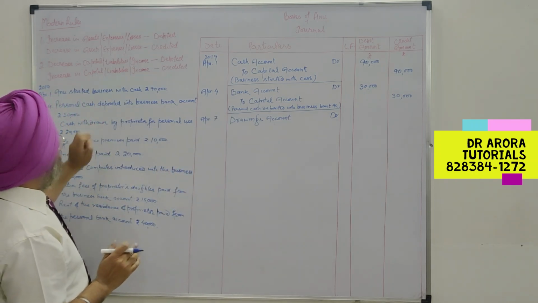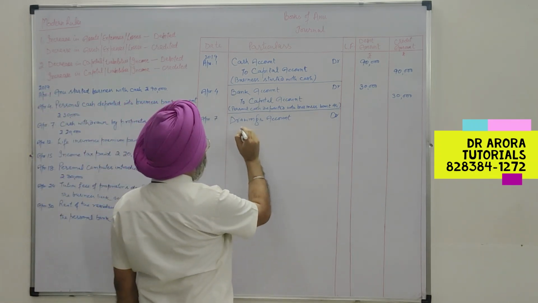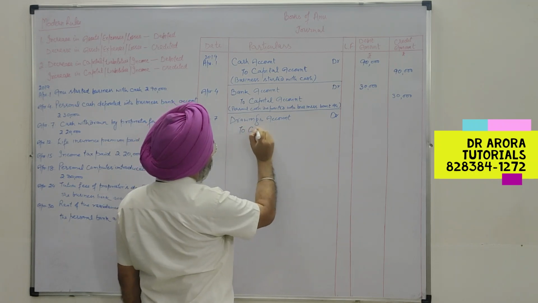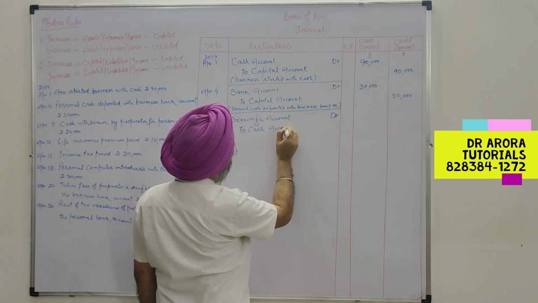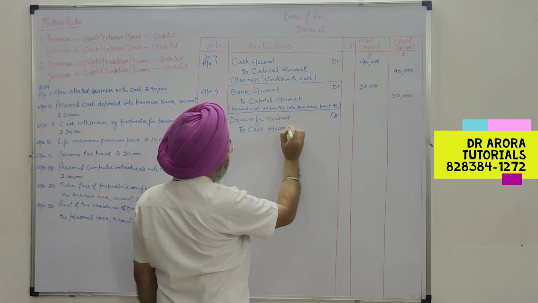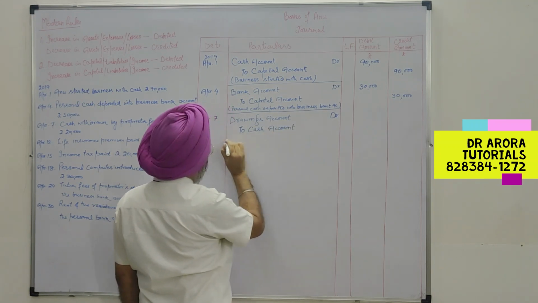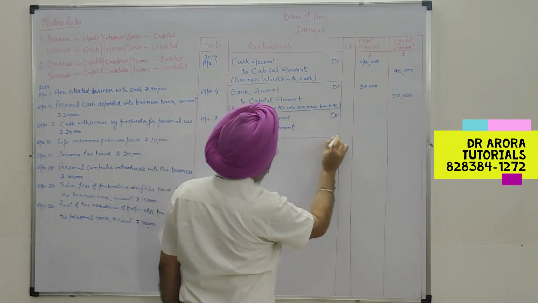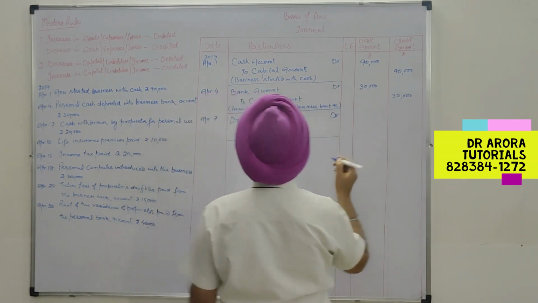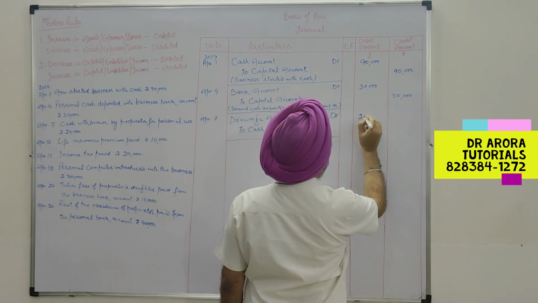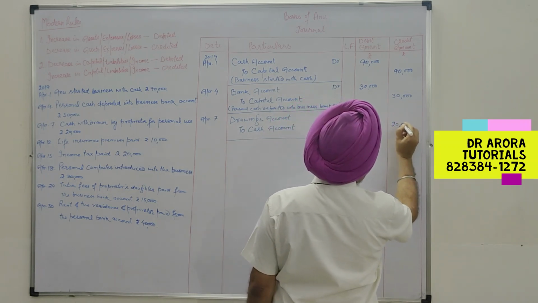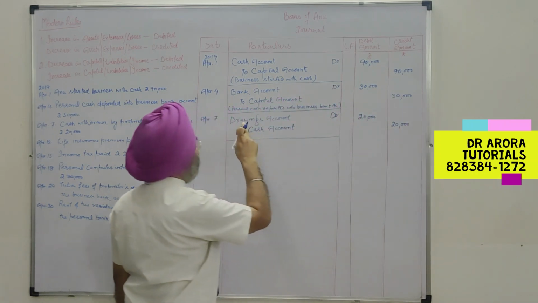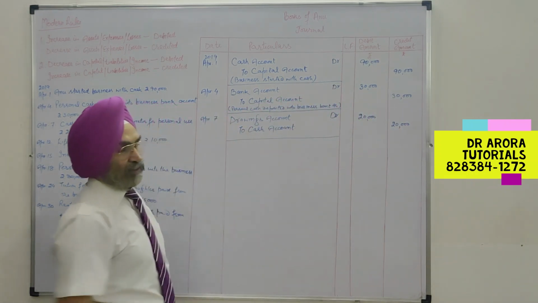And because cash has decreased, our asset has decreased. So decrease in asset to be credited, with rupees 20,000. And if we would have applied the traditional rules, debit the receiver and credit what goes out.